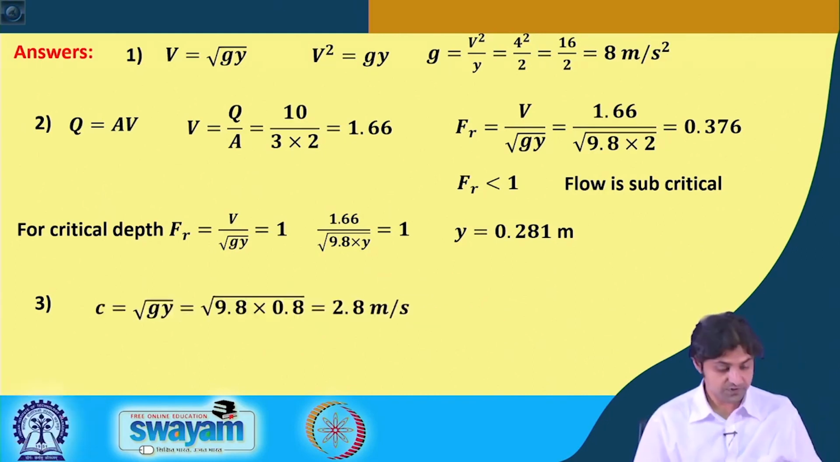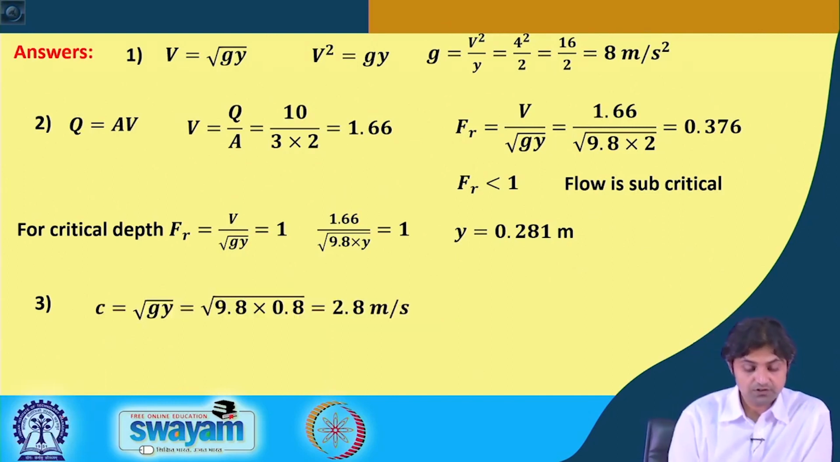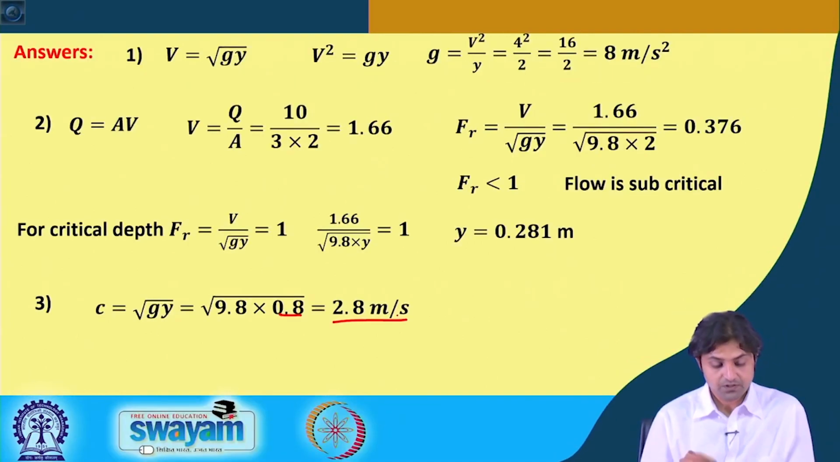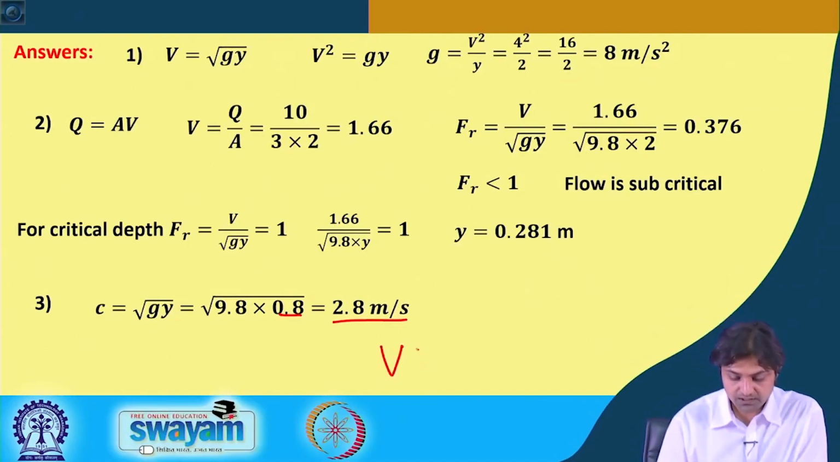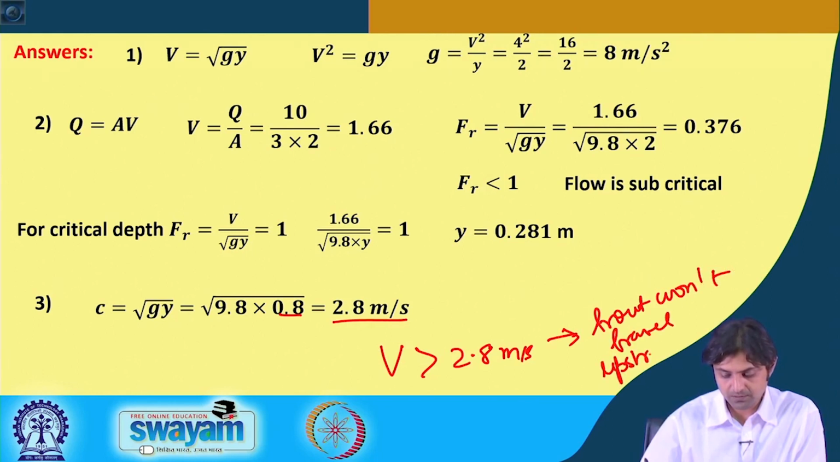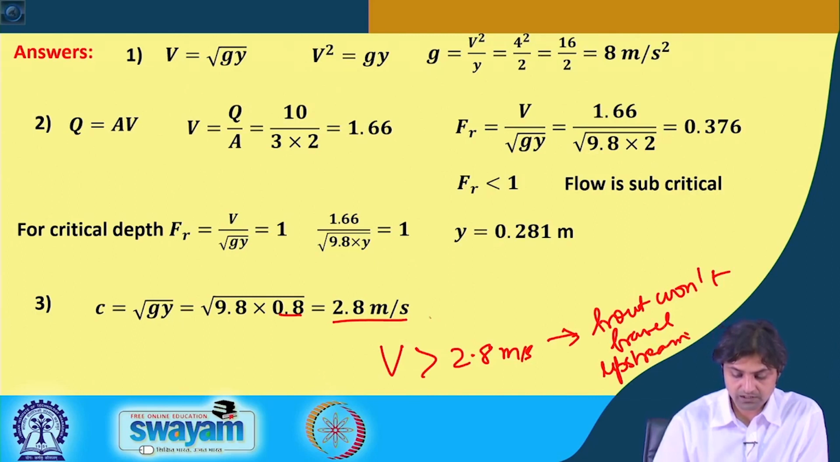All right. So, first we find out the speed of the wave, which is dependent only on depth. Depth is given 0.8 meter. So, this comes out to be 2.8 meters per second. All right. So, if the stream speed is greater than 2.8 meters per second, this means the waves won't travel upstream. Okay. So, that is the answer.